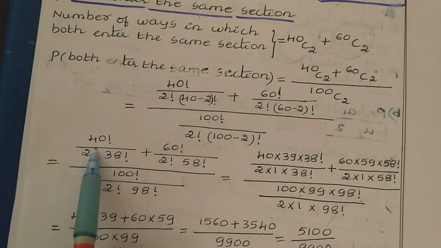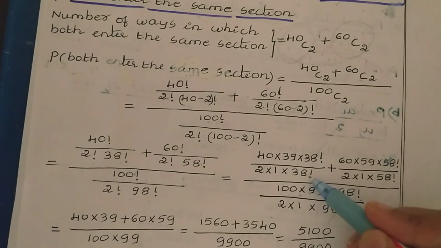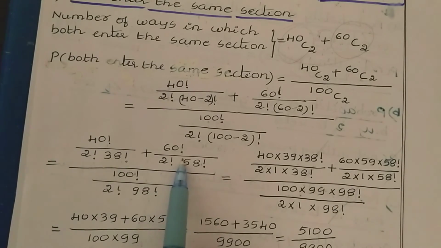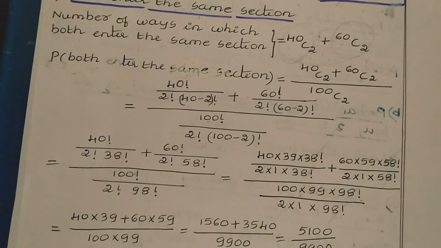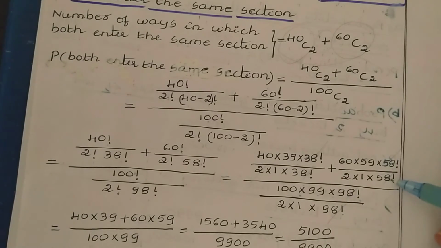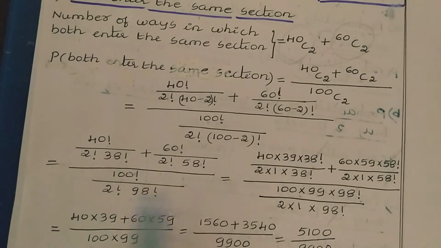40 factorial means 40 into 39 into 38 into 37, continuing up to 1, but I'm expanding this only up to 38 factorial, so that in the denominator we have 38 factorial and we can cancel it. Similarly, for 60 factorial I expand up to 58 factorial, 60 into 59 into 58 factorial, and we cancel the 58 factorial in the denominator. For 100 factorial, 100 into 99 into 98 factorial, we can cancel 98 factorial.